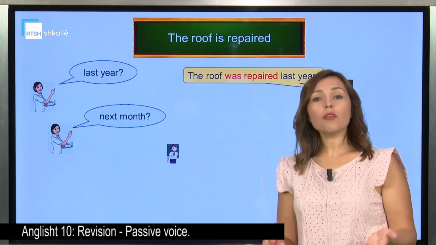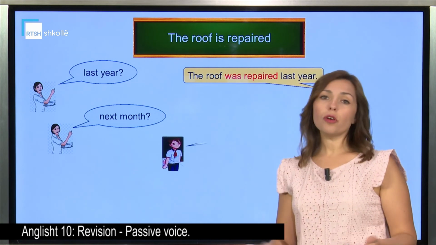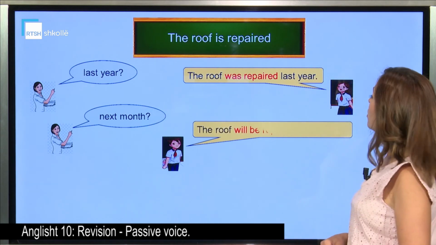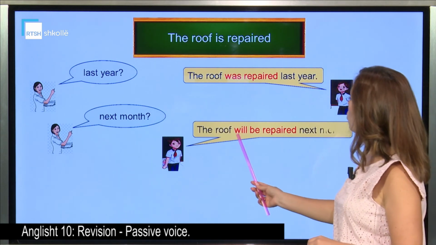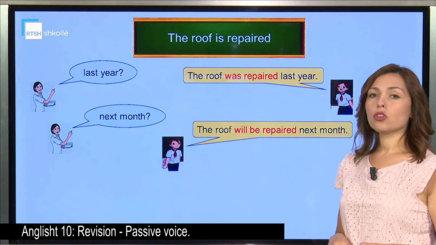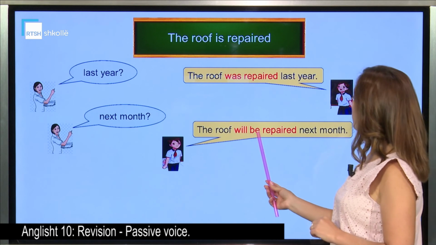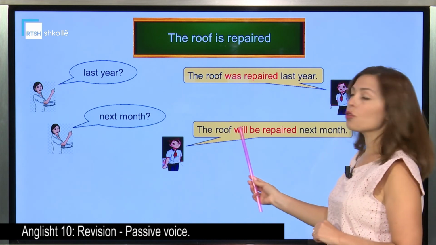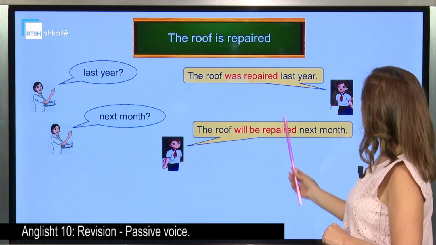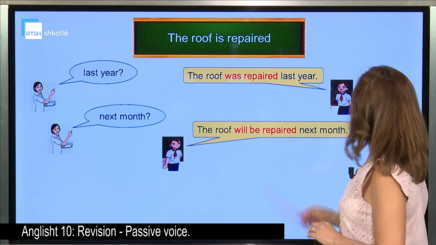So, since it is in the future, we're going to use a future simple form. And the student answers, the roof will be repaired next month. So, will be is the future form. Repaired has remained the same as we said.